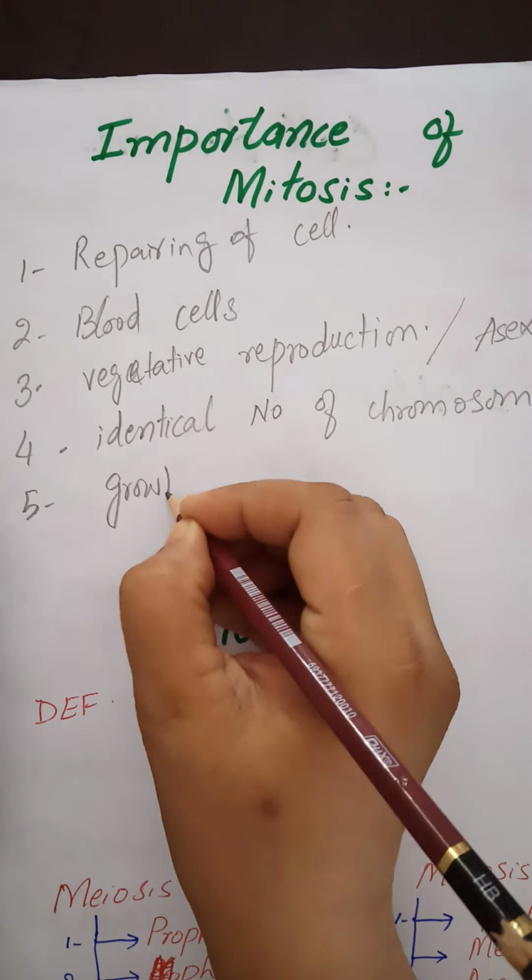You understand? So come to the next type, that is meiosis. Meiosis is also known as reduction division. Why is it called that? It is called reduction division.